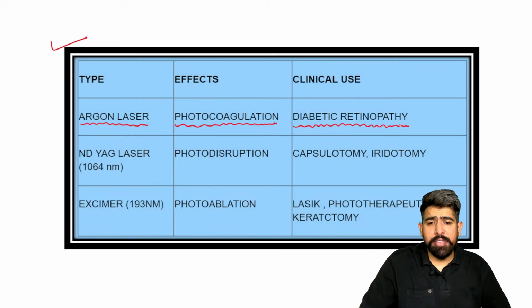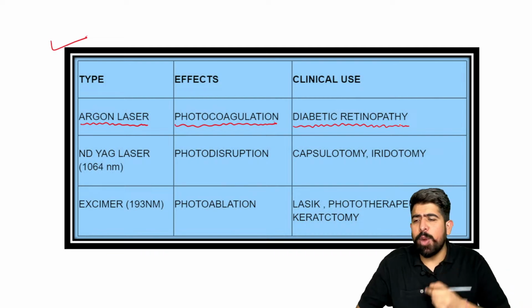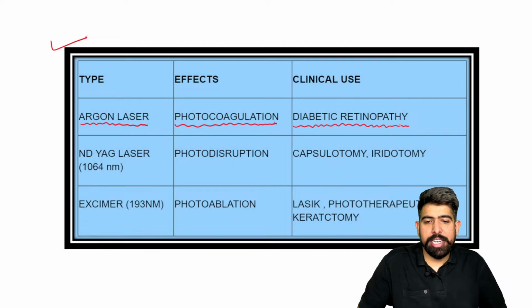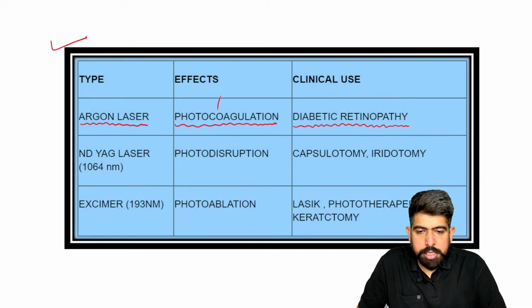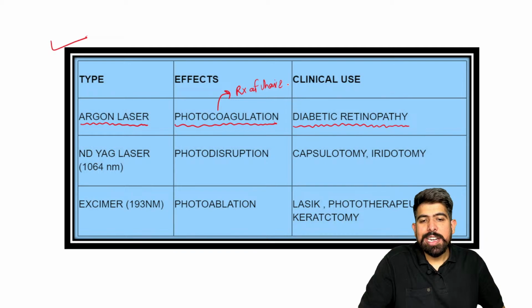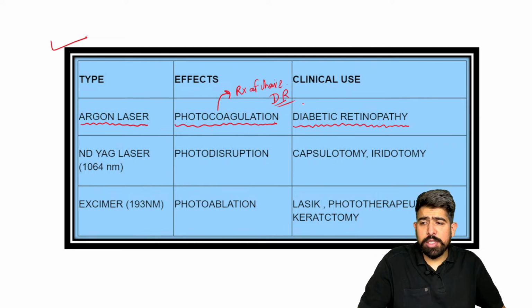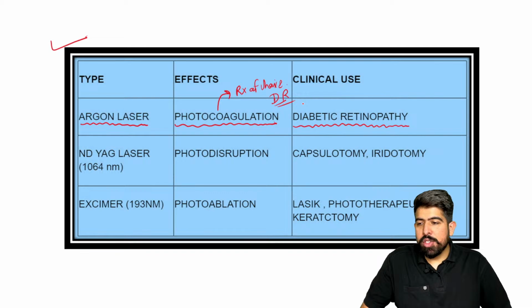In diabetic retinopathy, many small tiny vessels are going to rupture, so we have to stop the bleeding. For stopping it, we do photocoagulation therapy. You remember, this is the treatment of choice of diabetic retinopathy, DR. In photocoagulation therapy, we are using the argon laser.